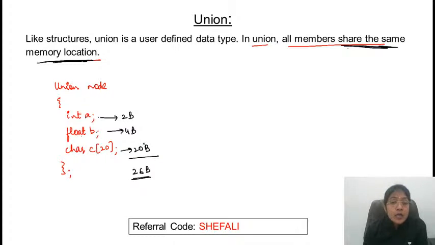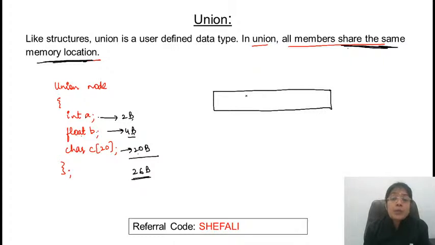Because if you get a memory of 4 bytes, 2 bytes of data can be stored in it, but 20 bytes of data cannot be stored there. So only one shared memory will be allocated, and what will be the size of that shared memory? It will be equal to the largest element size.